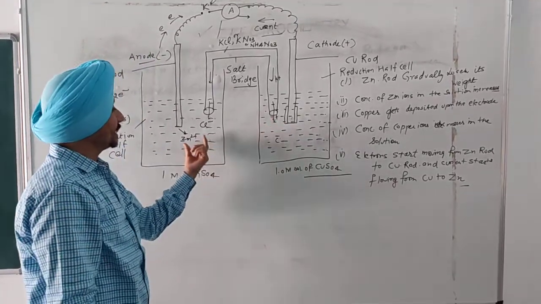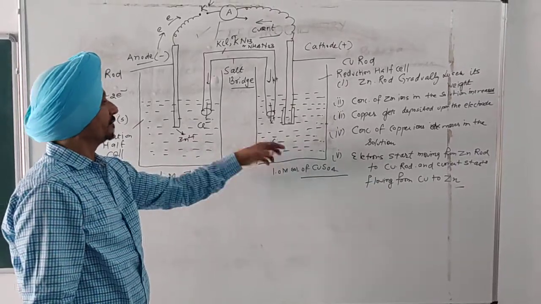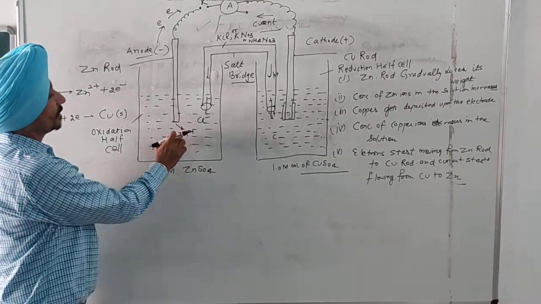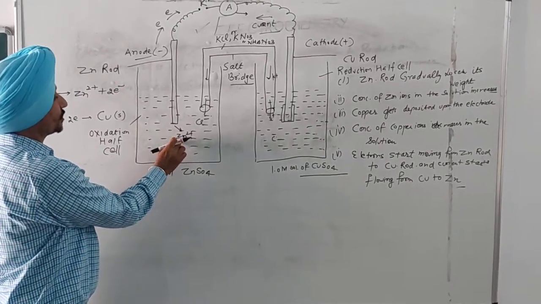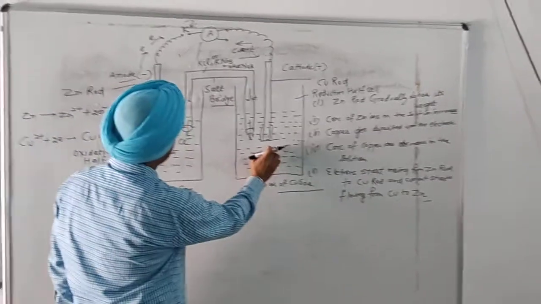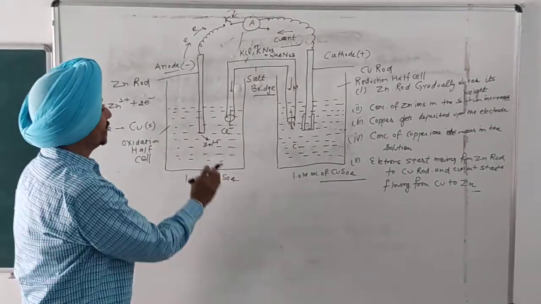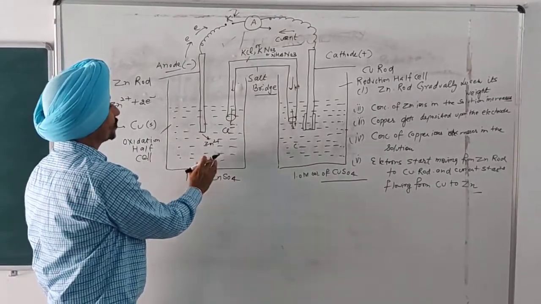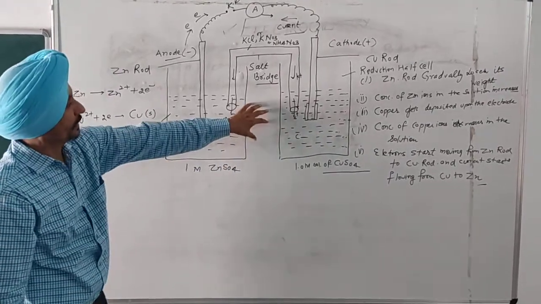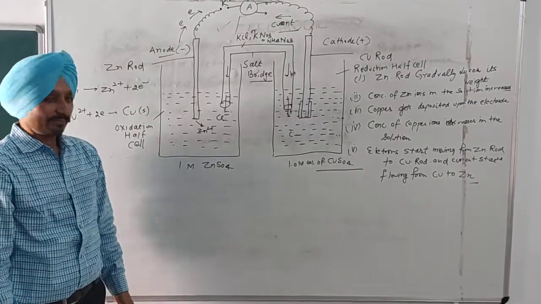When both the excessive negative charge and excessive positive charge are neutralized by the ions from the salt bridge, there is no accumulation of excess positive charges around the anode and excess negative charges around the cathode, and the cell will work continuously. The cell will not stop working. That is the main role of the salt bridge. So the salt bridge plays a vital role in the functioning of the electrochemical cell.